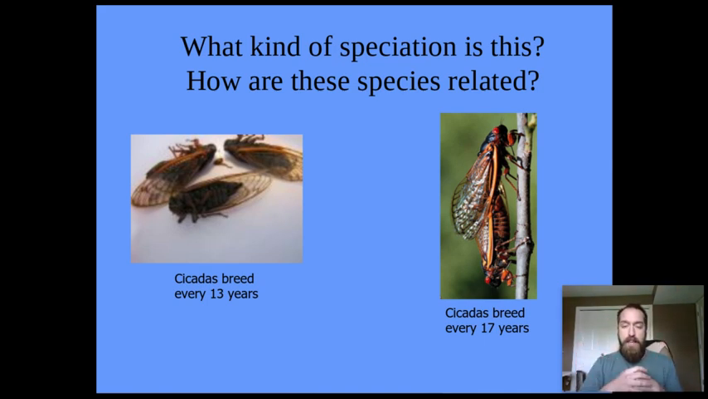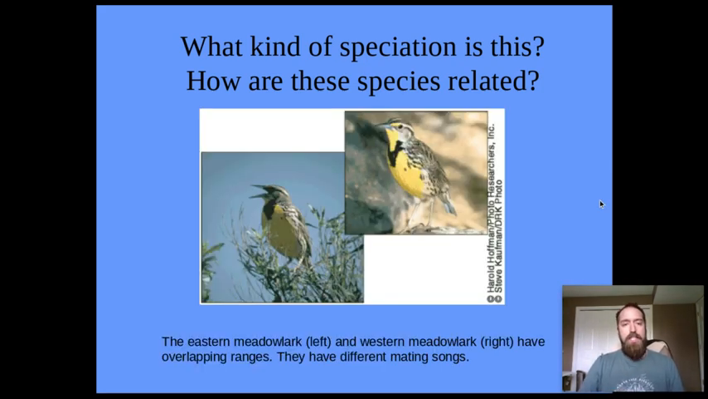Next example is cicadas breed every 13 years, and there's a different type of cicada that breeds every 17. They're not going to be looking for mates at the right time, so they're not going to breed together. So that would be temporal isolation. And lastly, this is the eastern and western meadowlark. They have different songs, different mating songs. So when they're calling out to find a mate, their songs are different. And so they're not going to recognize each other. So they're not going to try to mate.